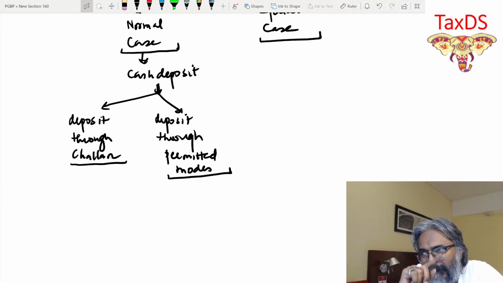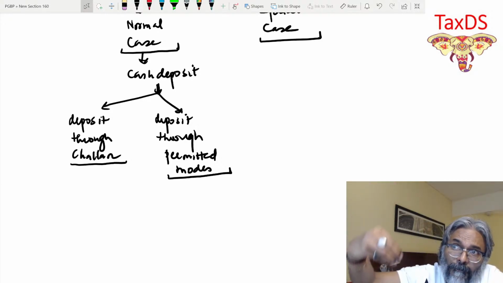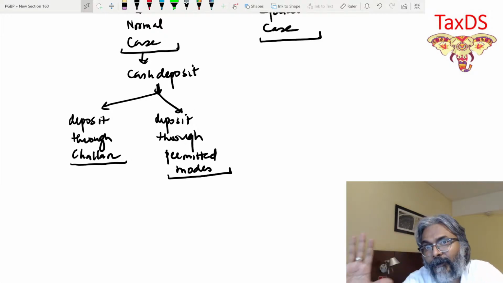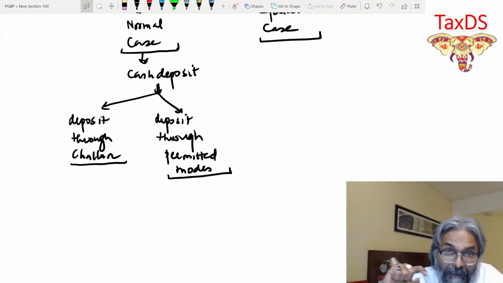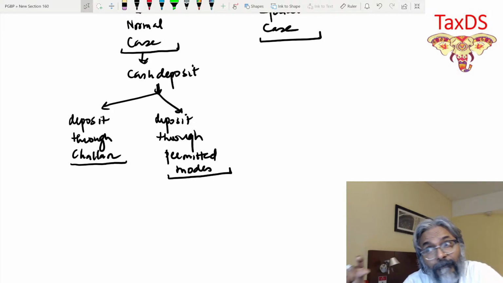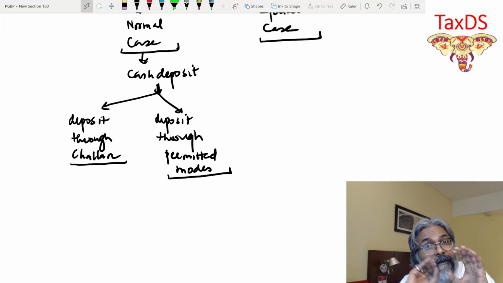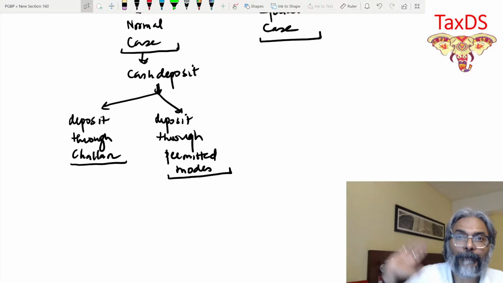Please be careful now. If you are making a deposit for tax, the challan would be made for CGST tax, so a tax challan is what you will prepare. If you have to make the payment of interest, then the amount you generate would be for the interest. So you have to be very specific about what you are paying. Accordingly, the challan would be prepared for that particular payout.